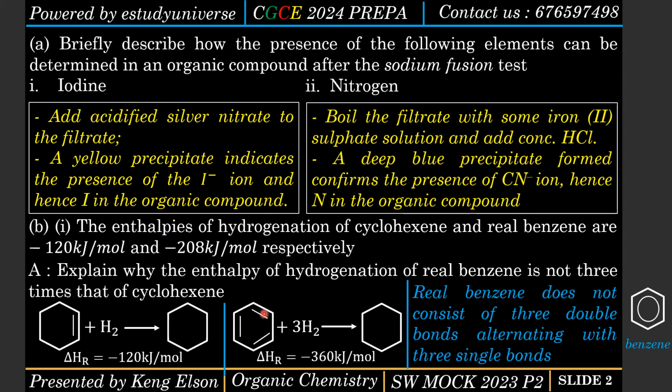The real structure of benzene has delocalized pi electrons, and it does not have 3 double bonds alternating with 3 single bonds. So guys, before I go to the next slide, make sure you have answered what enthalpy change of hydrogenation is.